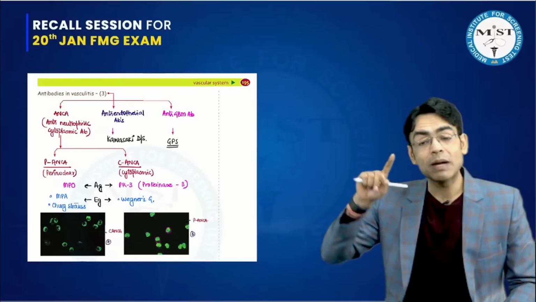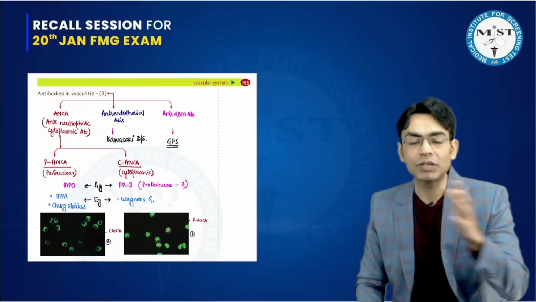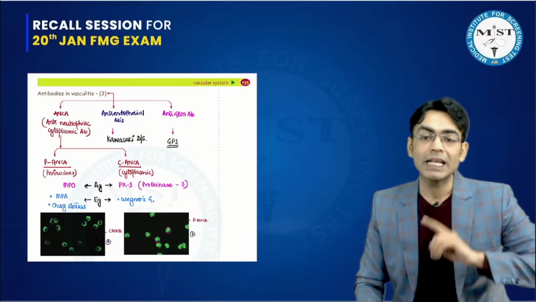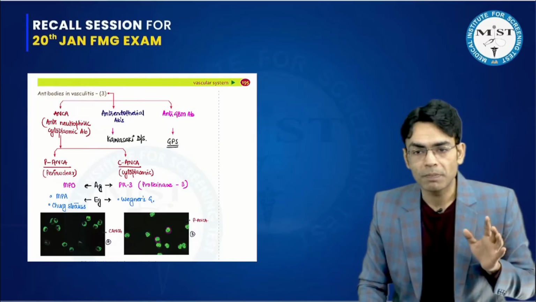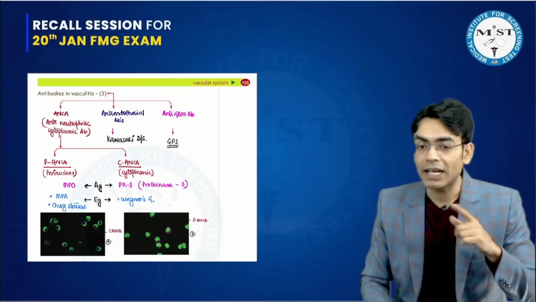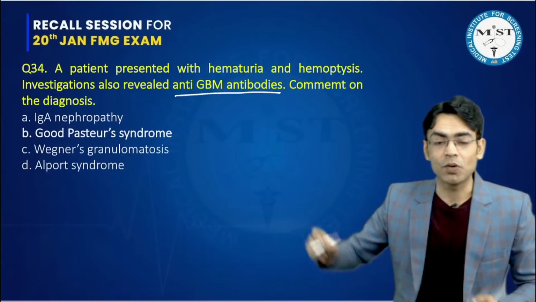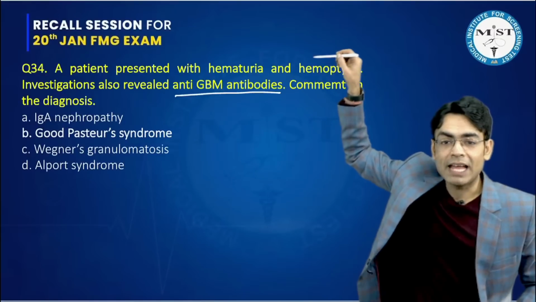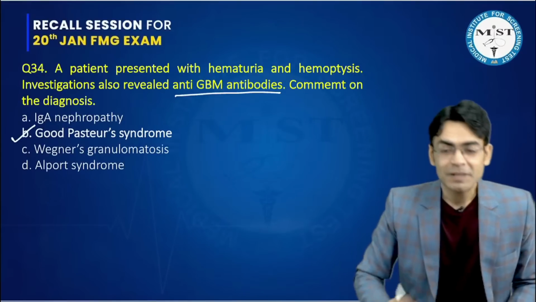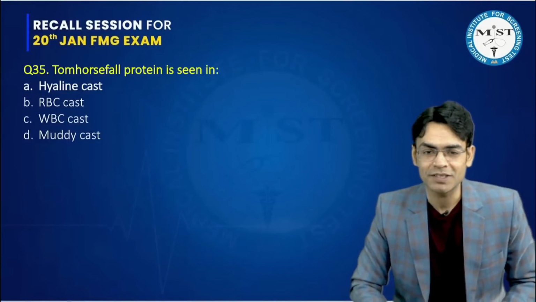And when we were talking about RPGN in the chapter of renal system, I told you that RPGN can be of three types, type 1, type 2, and type 3. Type 1 RPGN can be due to Goodpasture syndrome. I gave you a mnemonic over there, 1, 2, 3, 4, 5. And in the 5th point, we discussed that Goodpasture syndrome involves kidney and lungs both. So again a straight question. I hope all of you were able to answer this. This is Goodpasture syndrome.